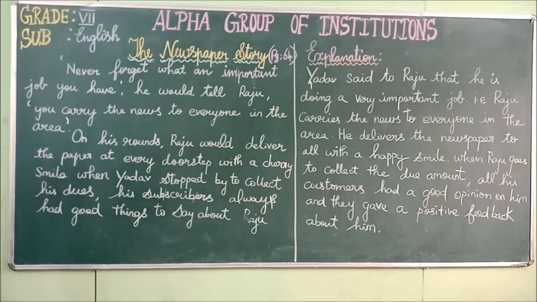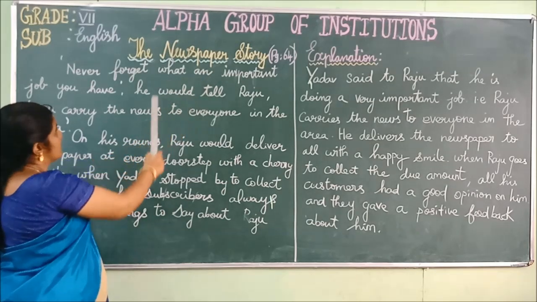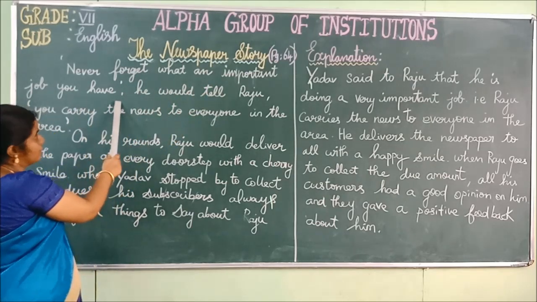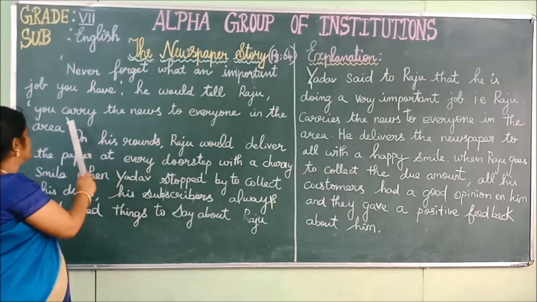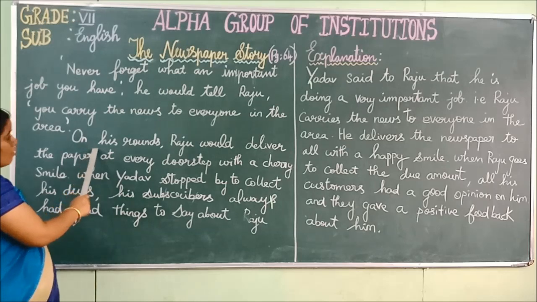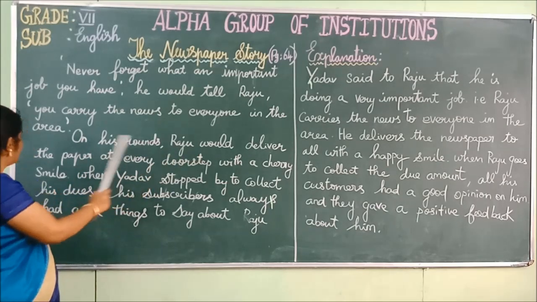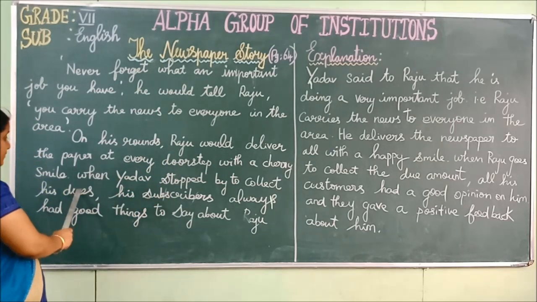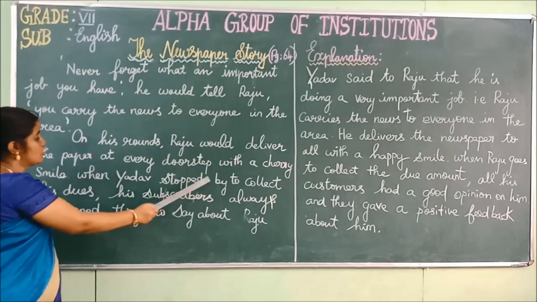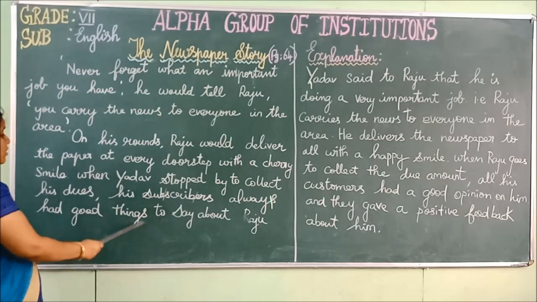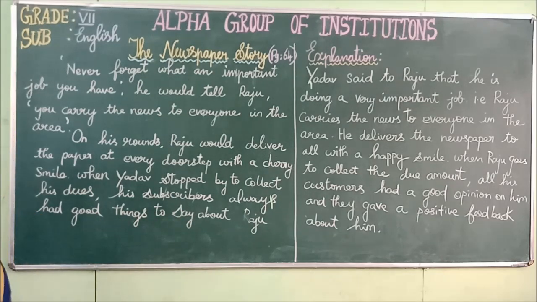Okay children? Now I will repeat it. Listen carefully. The newspaper story. Never forget what an important job you have. He would tell Raju. You carry the news to everyone in the area. On his rounds, Raju would deliver the paper at every doorstep with a cheery smile. When Yadav stopped by to collect his dues, his subscribers always had good things to say about Raju.